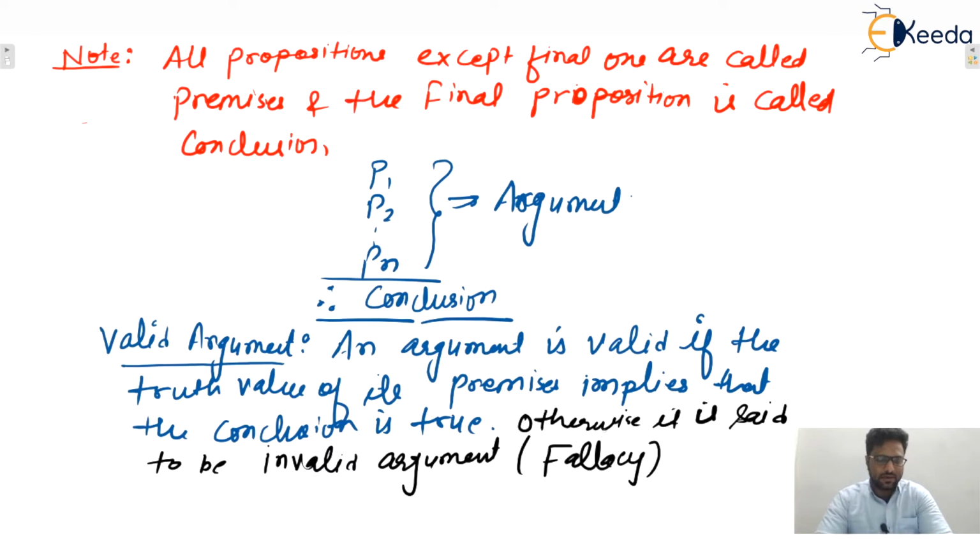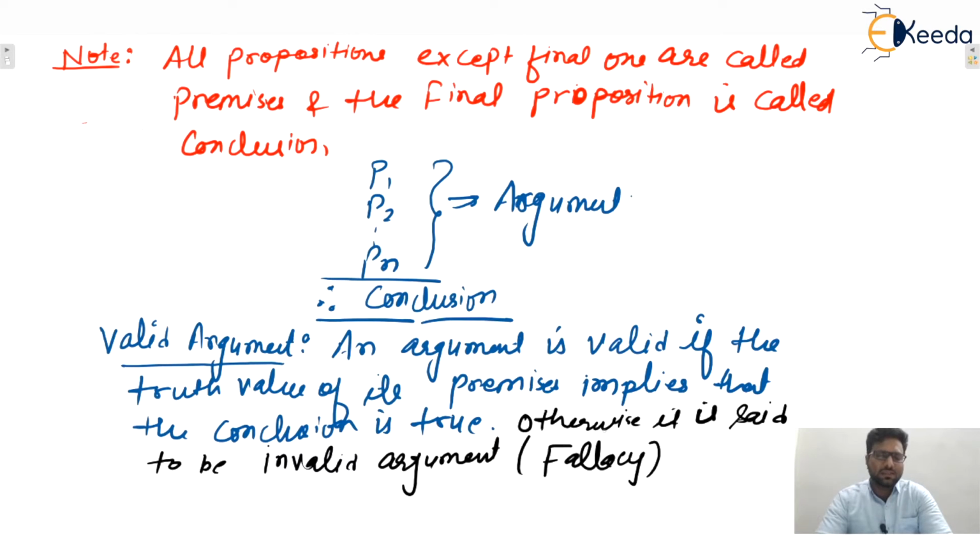I hope this one is clear to everyone. Okay, so in the standard way, this is the notation of an argument: premises followed by conclusion. And it is valid if the truth value of its premises implies that the conclusion is true, then that argument is valid.